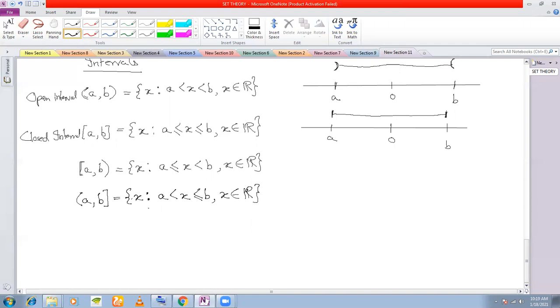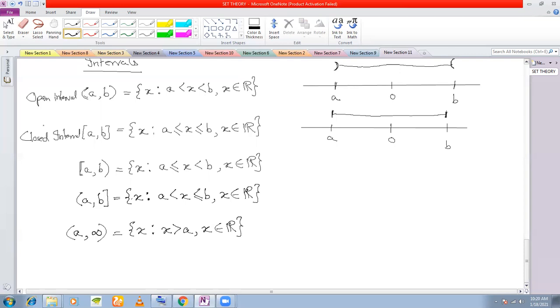Again, you have other intervals also. Like you can have an interval like this, [A, infinity). What does it mean? It means x such that x greater than A, x belongs to R. Understood? That means real numbers greater than A, and it will continue indefinitely. Understood? This is another interval.